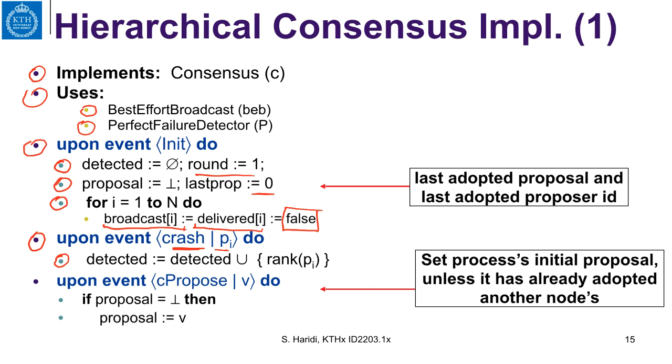And then here, if you get from the environment a propose event and you haven't done a proposal before, so this says that you don't have a proposal before, then you initialize your proposal to the value v. So this is basically to set the process's initial proposal unless it has already adopted another node's proposal.